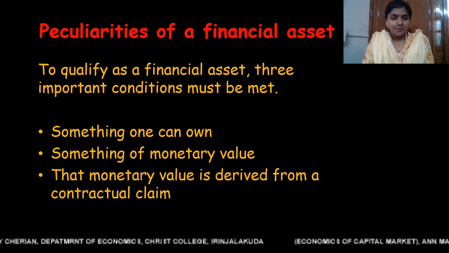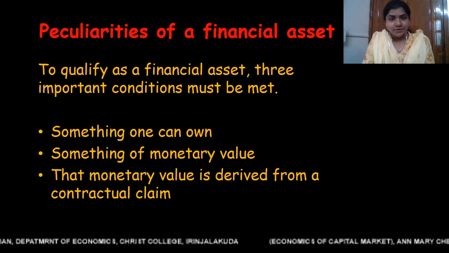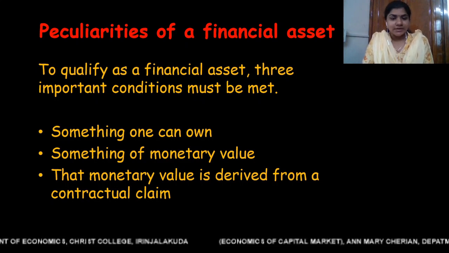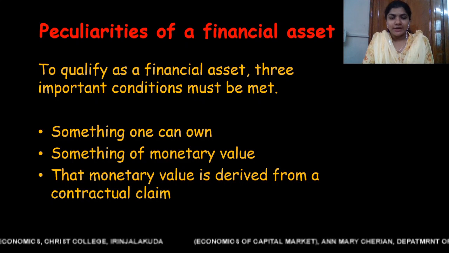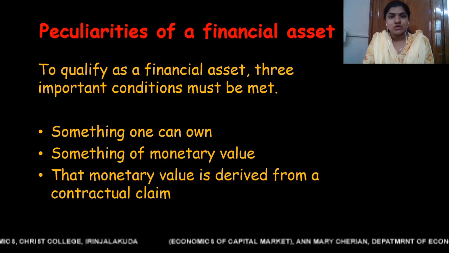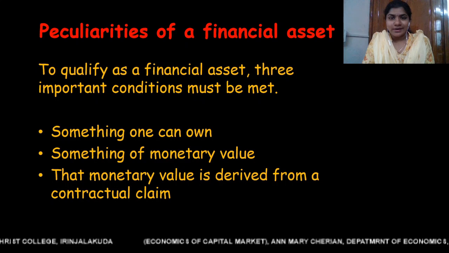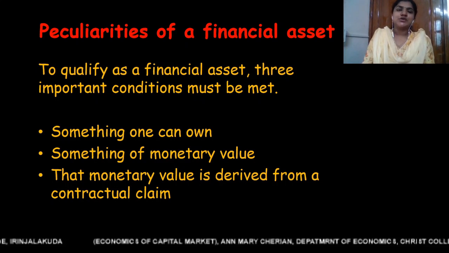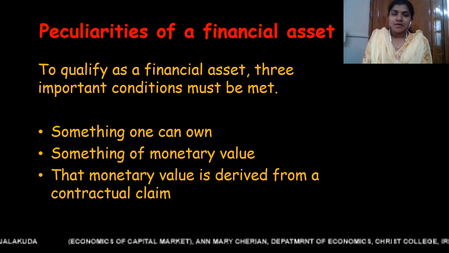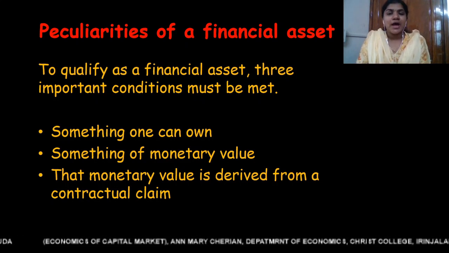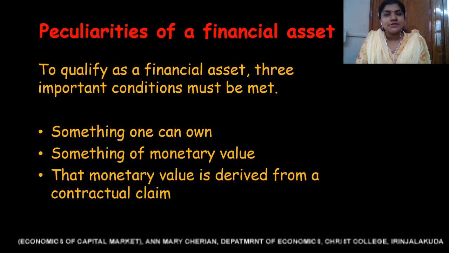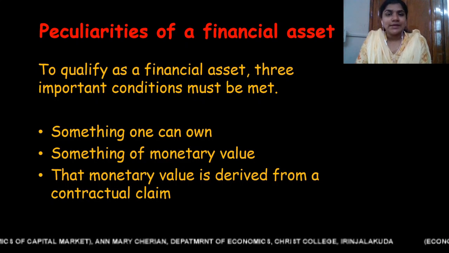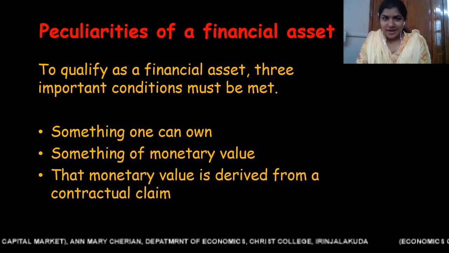Second condition, it should be something of monetary value. So, a financial asset should have a monetary value. And the third condition, that monetary value is derived from a contractual claim. So, there is a contractual claim in every financial asset. So, a financial asset should be something someone can own, and it should have a monetary value, and this monetary value is derived from a contractual claim. So these are the three peculiarities of a financial asset.